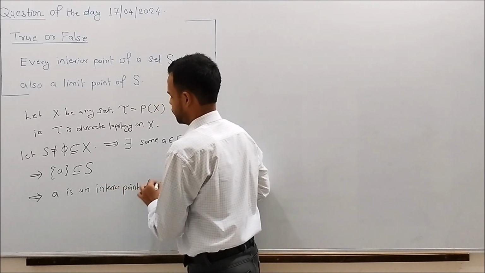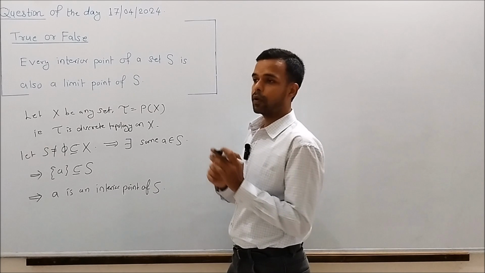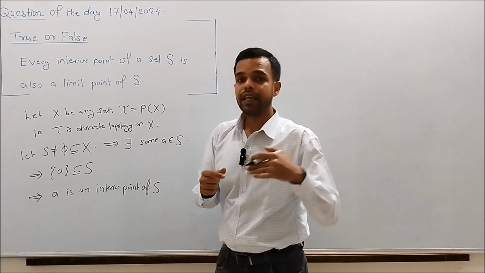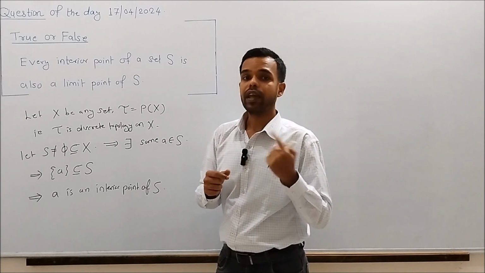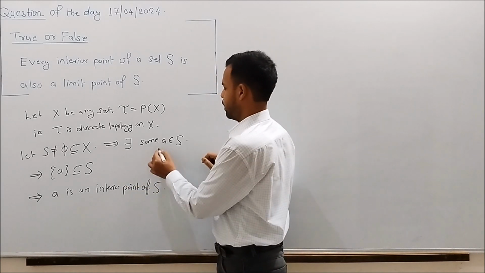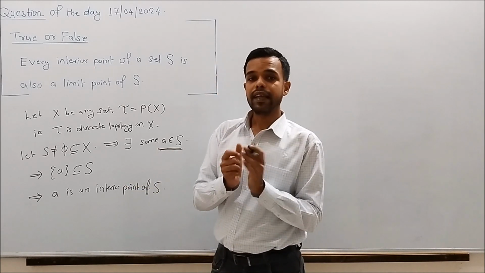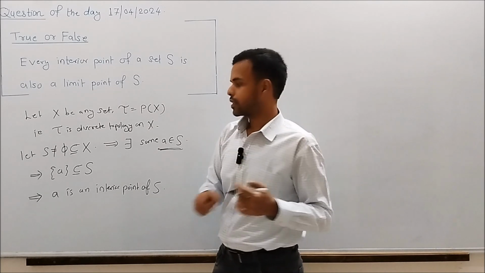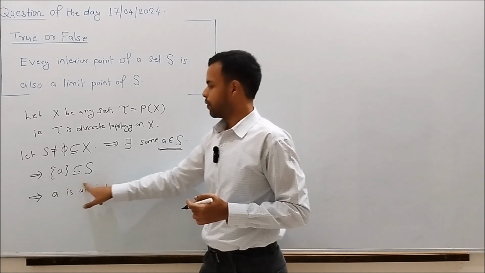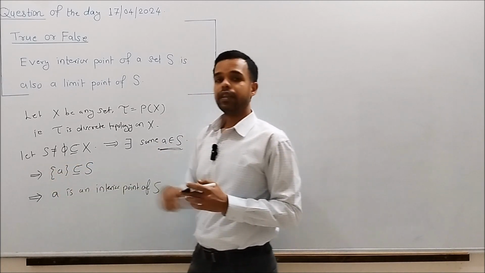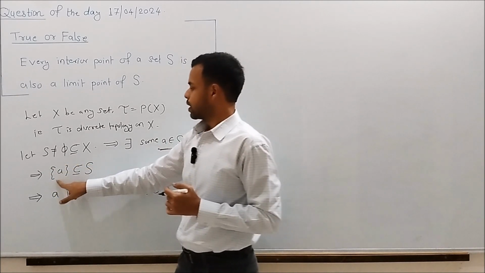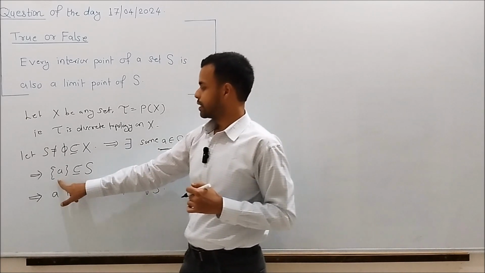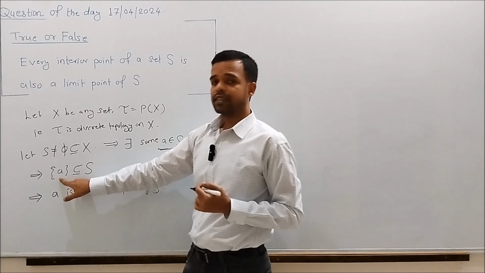of S. Why? Because what is the definition of interior point? A point A is an interior point of a set S if A belongs to S, and there exists a neighborhood of A which is contained in S. Here the neighborhood, that is an open set which is contained in S and containing a point A, is the set containing A. Why is this an open set?